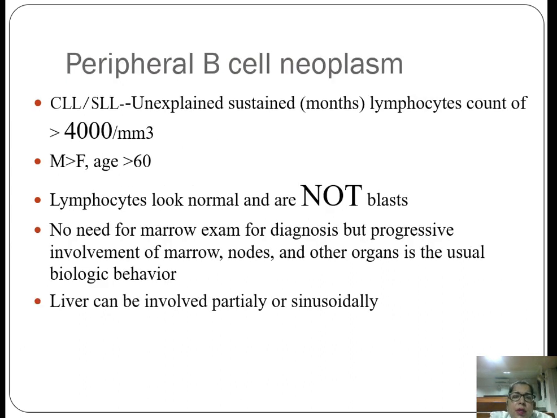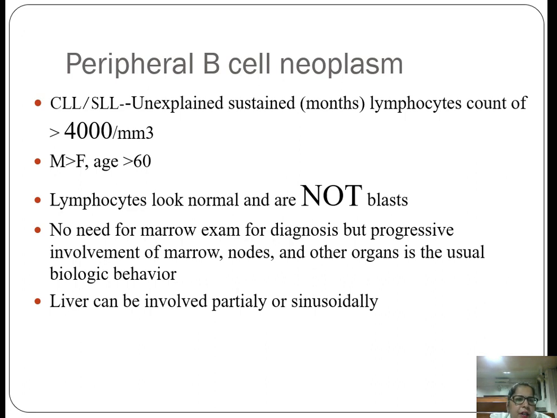Now coming to the peripheral B cell neoplasm, that is the chronic lymphocytic leukemias or the small lymphocytic lymphomas. If any person presents with lymphocytosis of more than 4000 per millimeter cube continuously for 3 months and all the chronic causes have been excluded, then it is defined as a CLL, and it should be a monoclonal proliferation of the lymphocytes which can be confirmed by the cytogenetic studies.